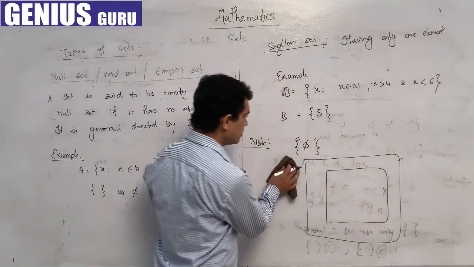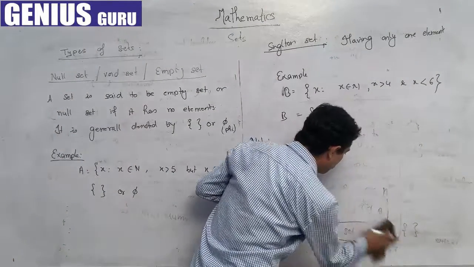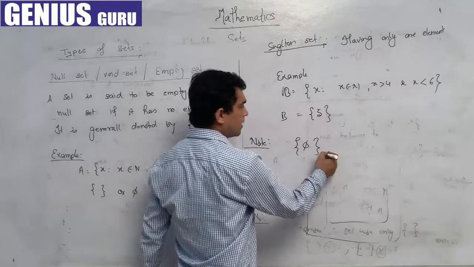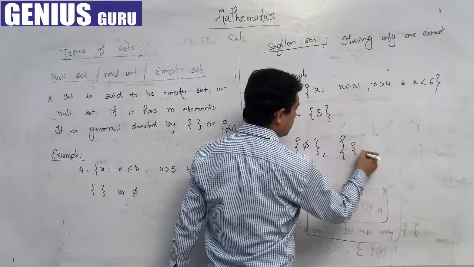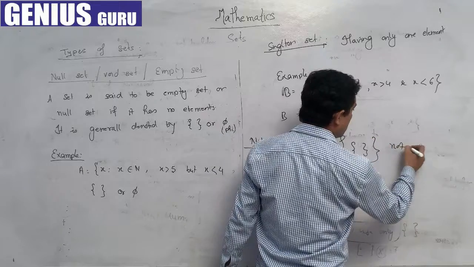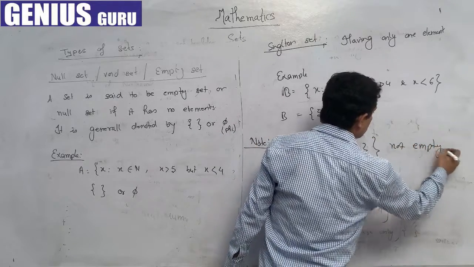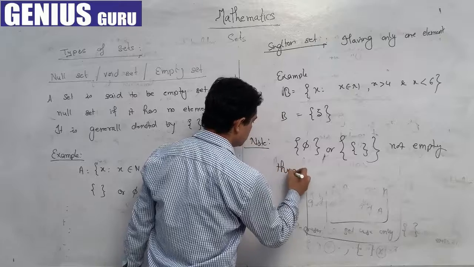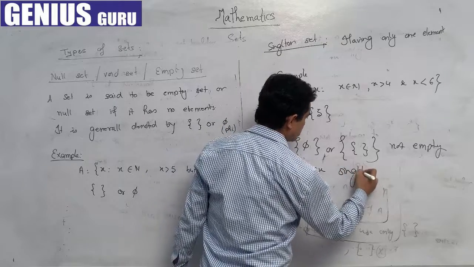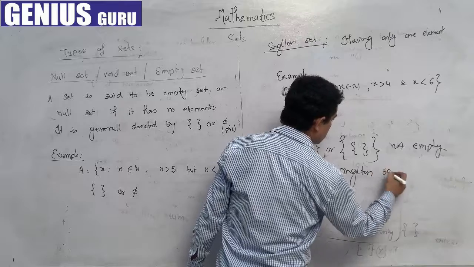In the same way, if in an empty set we put another empty set, then that is not an empty set. Therefore these are singleton sets.